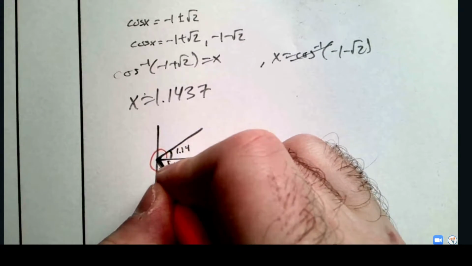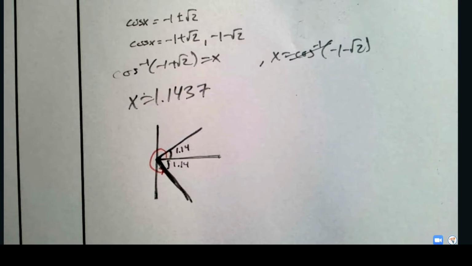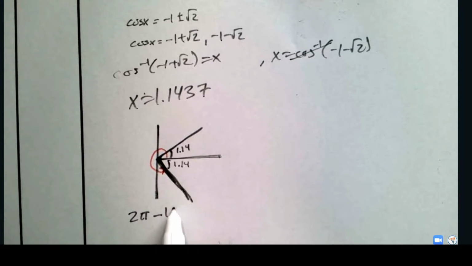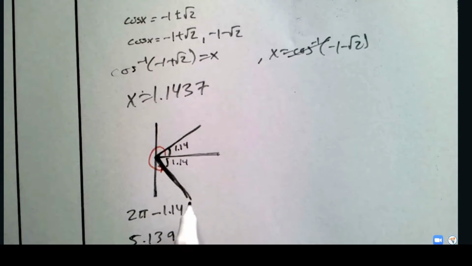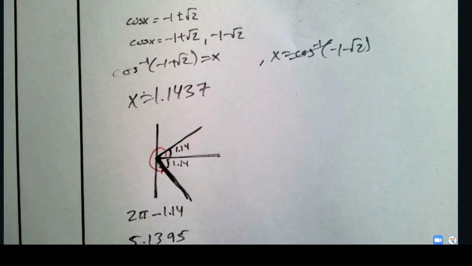It's actually this guy, right? What we need to do is 2 pi minus our 1.14, right? And so my calculator is old-fashioned, so I have to do 2 times pi minus the 1.1437, and that gives me 5.1395 as a second answer.